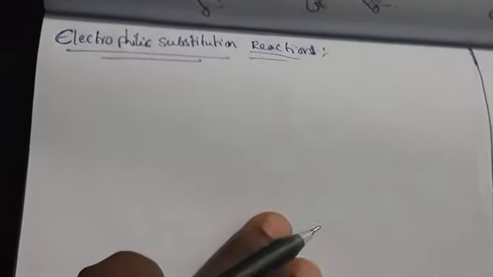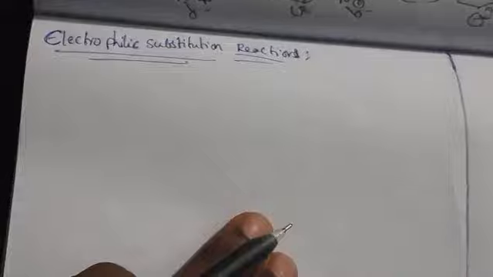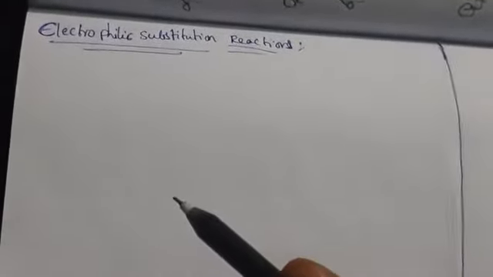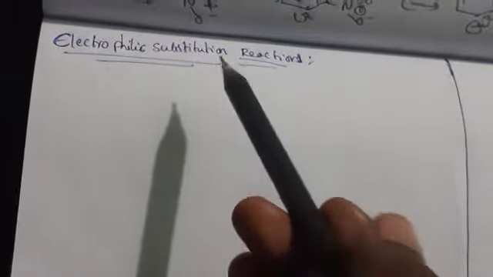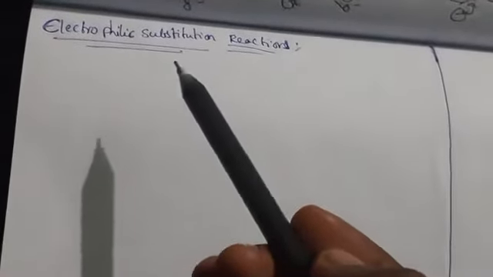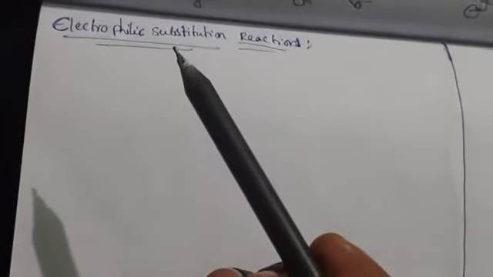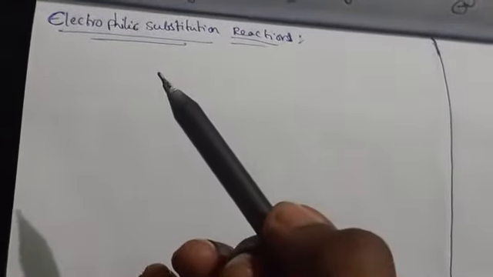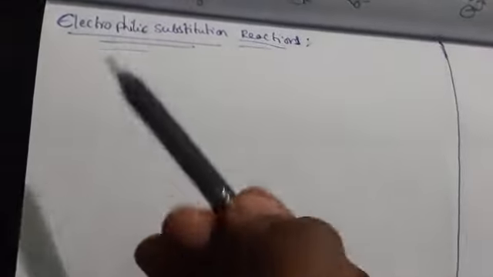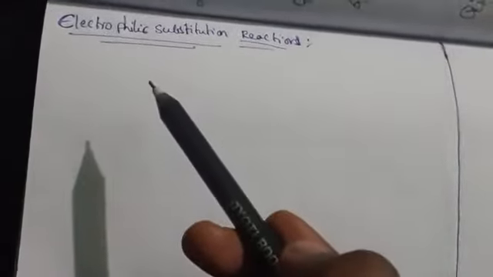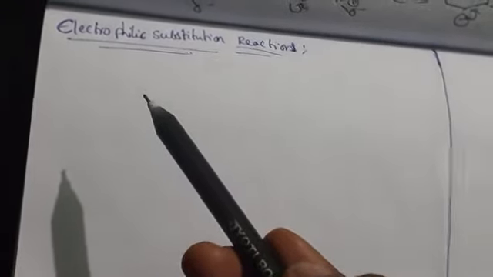Students, in the previous class we have seen the nucleophilic substitution reactions in aromatic compounds. Today let us discuss electrophilic substitution reactions. As we discussed in the previous class, substitution reactions are nothing but the replacement of an atom or group by another atom or group in a molecule. Generally, substitution reactions are divided into three types: nucleophilic, electrophilic and free radical.